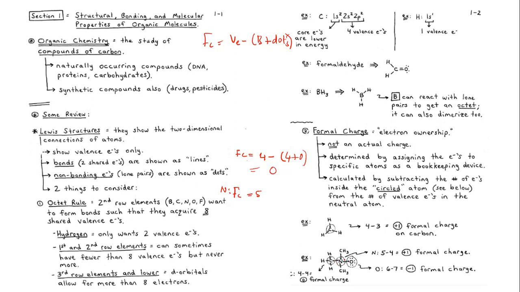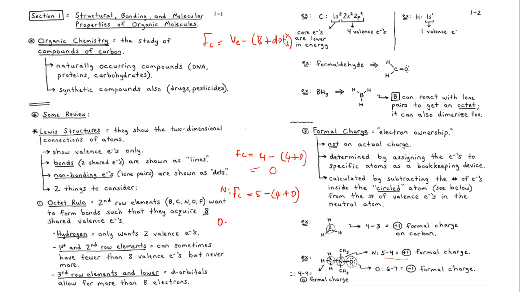It's 1, 2, 3, 4. We have 4, so subtract 4. And how many dots are there on nitrogen? 0. We don't have any dots. So we have 0 over here. You see? Now, what is 5 minus 4 plus 0? It's definitely 1. You're going to get a positive 1 over here. Can you see that? Right.